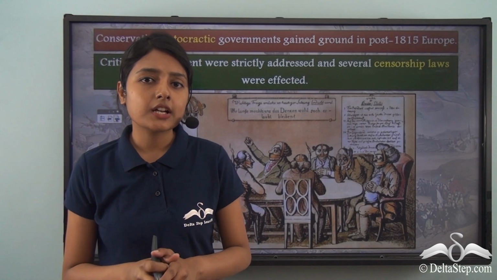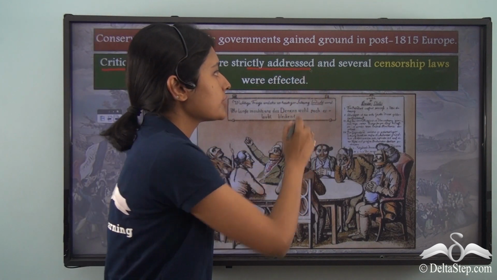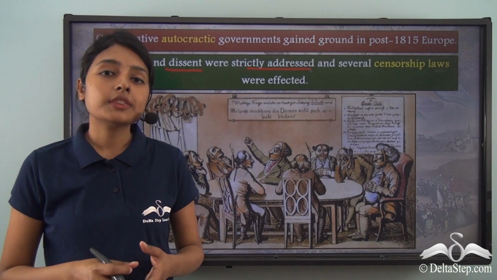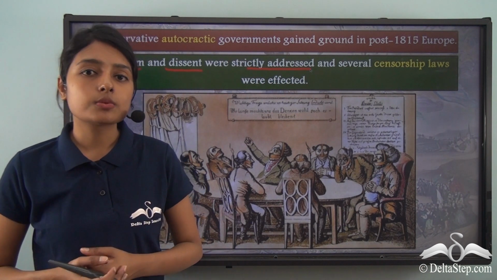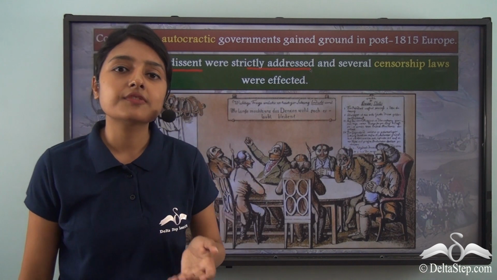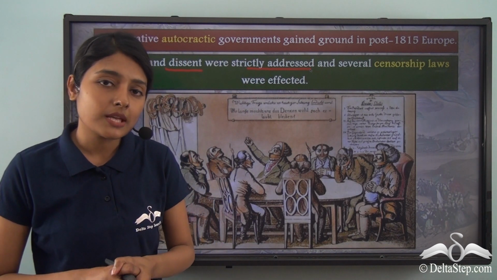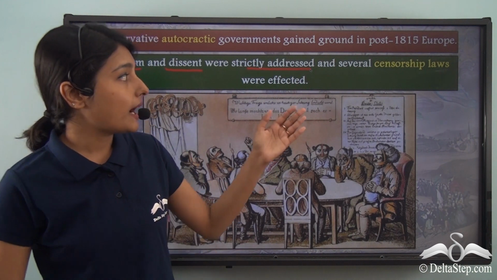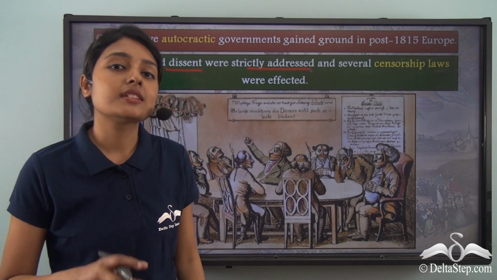In these conservative governments, criticism and dissent were strictly addressed, because these conservative autocratic governments thrived on the suppression of individual agency, on the stripping of individuals' autonomy. Because if the individuals started criticizing the conservative government's policies, started posing a challenge and threat to the conservative governments, then those governments would be destabilized. And so in every possible way, by applying censorship laws, criticism and dissent were completely suppressed.